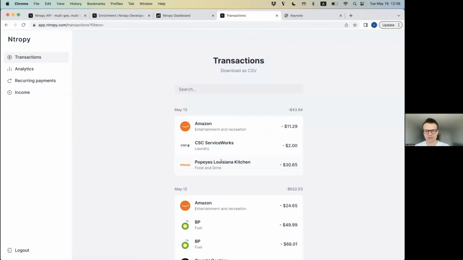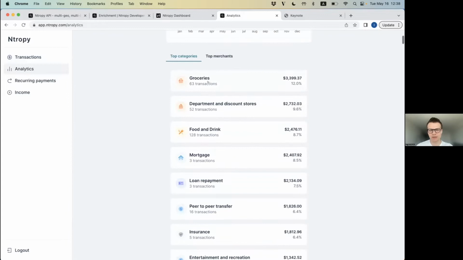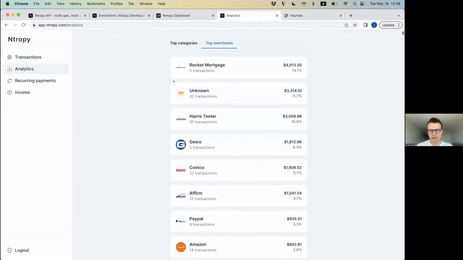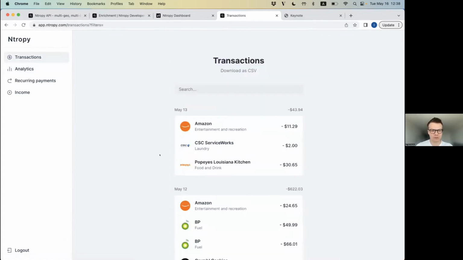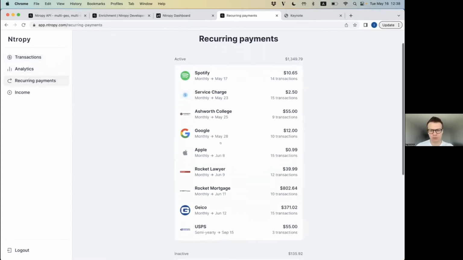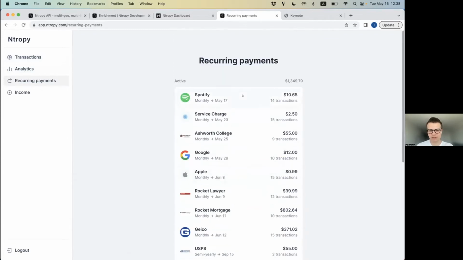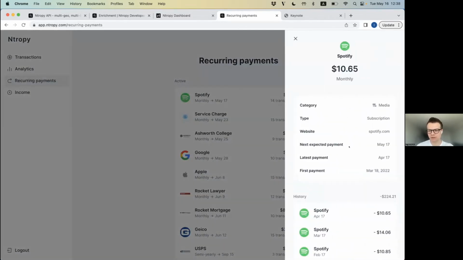Yeah, this is kind of the demo application. This is some basic version of a PFM app, which you can use to look at some analytics that we have, like our top categories and top merchants that we have spent on. So suddenly, from this basic raw transaction file, we can look at all my recurring payments. These are my inactive subscriptions. These are my current subscriptions over here.